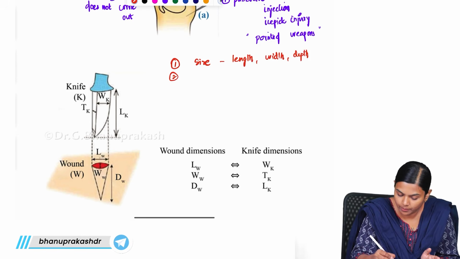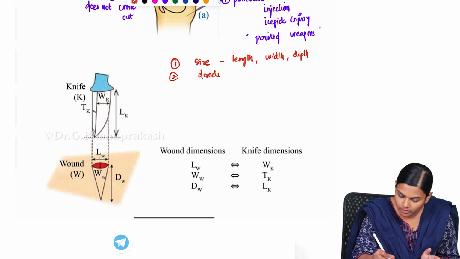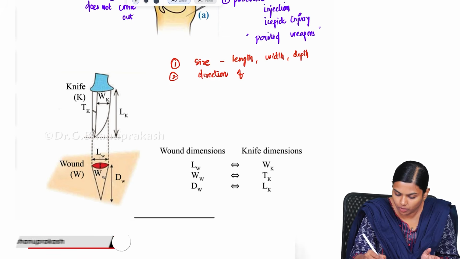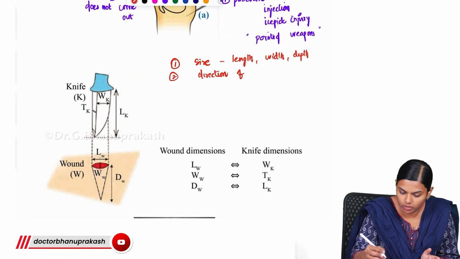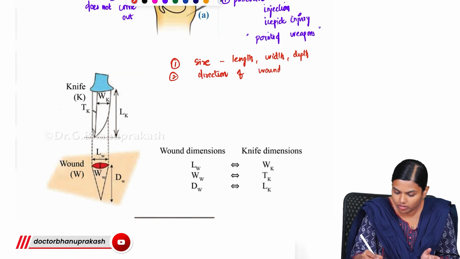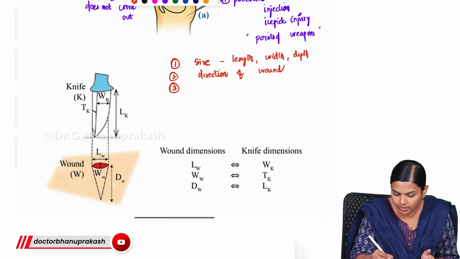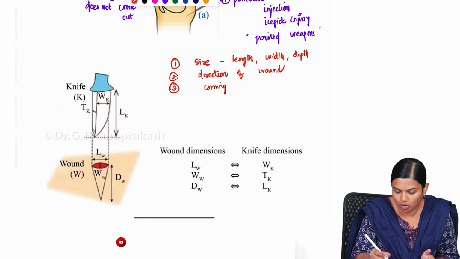Then what is the direction of your wound? We have to mention that.